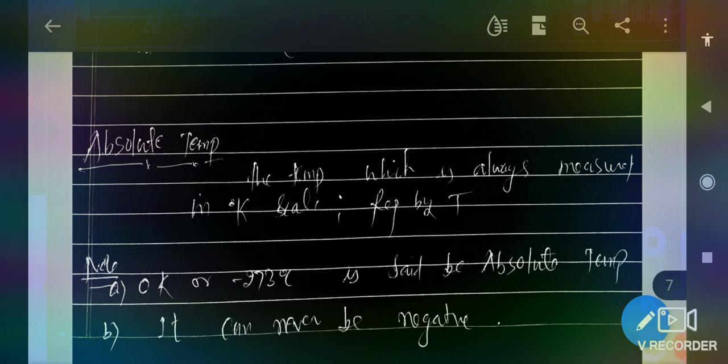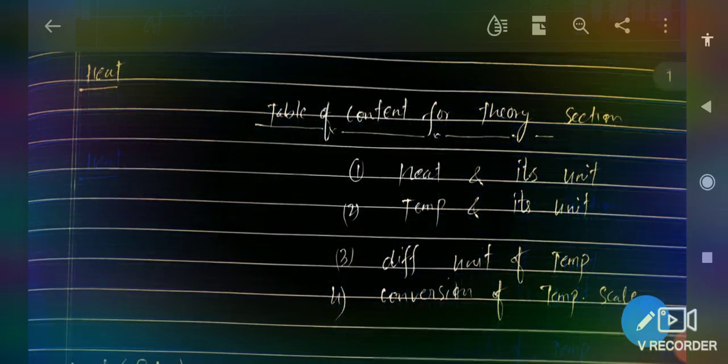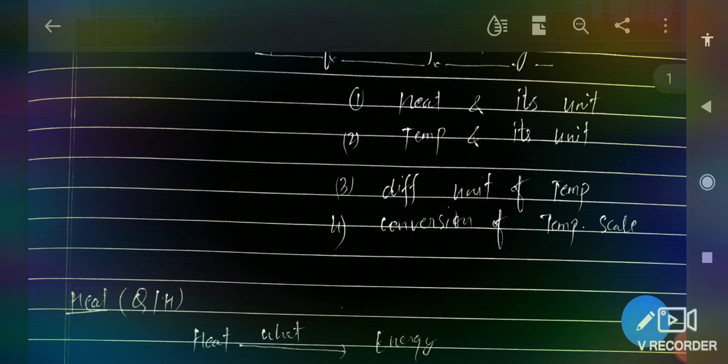So in this video, I have forgotten to tell you one thing. Small c, that means specific heat, depends on what? I'm asking you one question. The specific heat, which is represented by small c, depends on what? So keep this in mind. The value of small c always depends on the nature of substance.